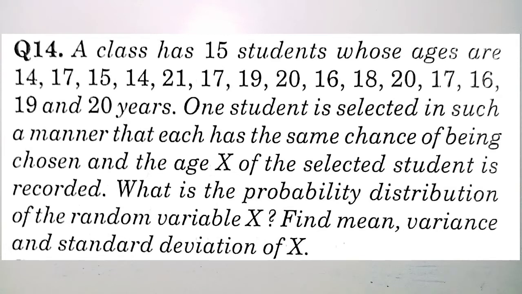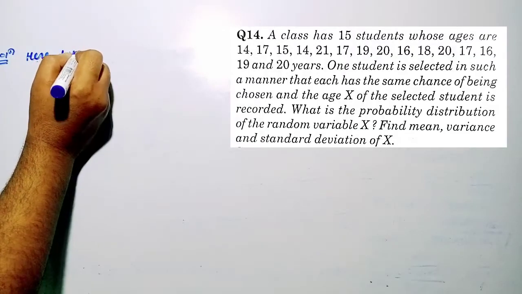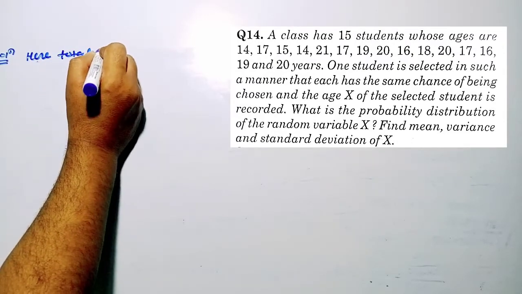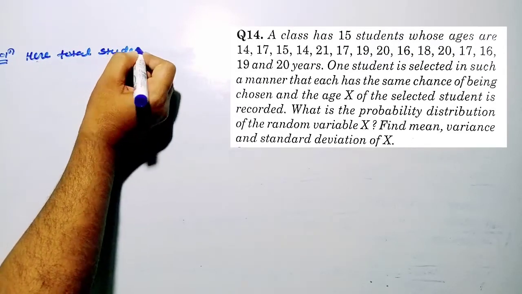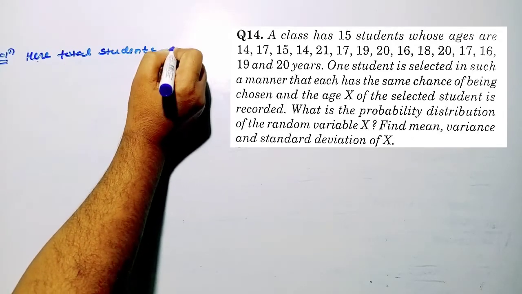A class has 15 students. How many students? 15 students. These ages are given from 14 to 20. One student is selected in such a manner that each has the same chance of being chosen, and age x of the selected student is recorded. So we have to find out the probability distribution of random variable x, mean, variance and standard deviation, right? Here the total number of students are 15.